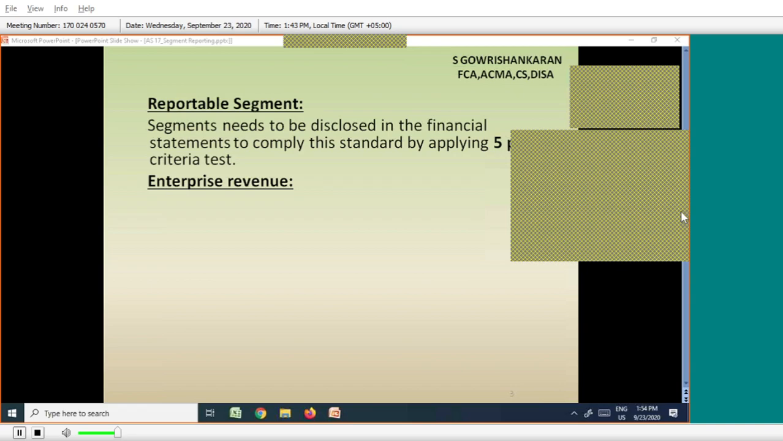So I'll come to the next topic. We are into the next topic now: segment revenue. What is this segment? Segment means a particular division, particular depot or particular branch. That is a segment. So segment revenue means, for example, division A is a separate division, division B is a separate division, division C is a separate division.